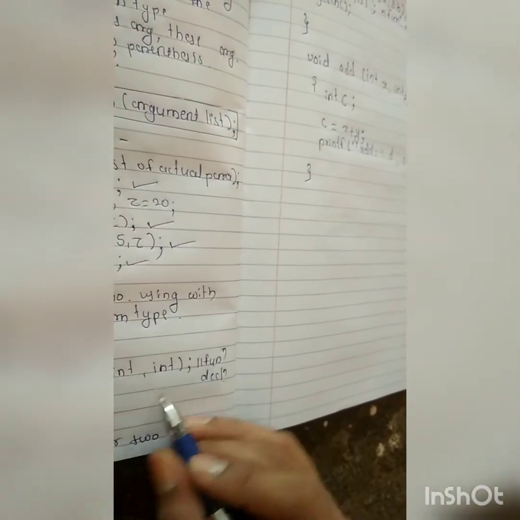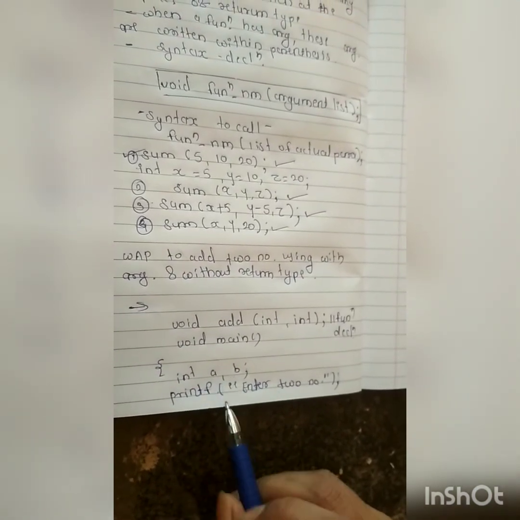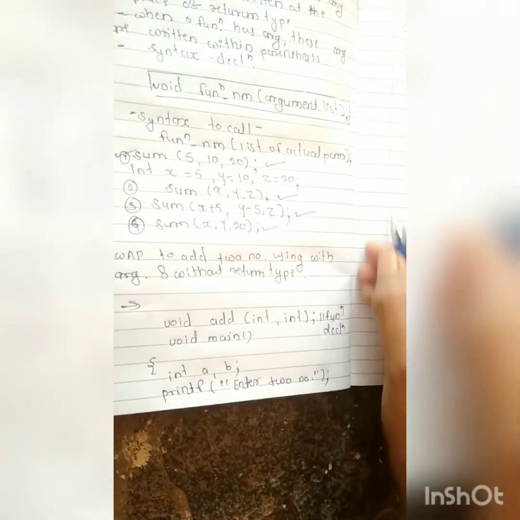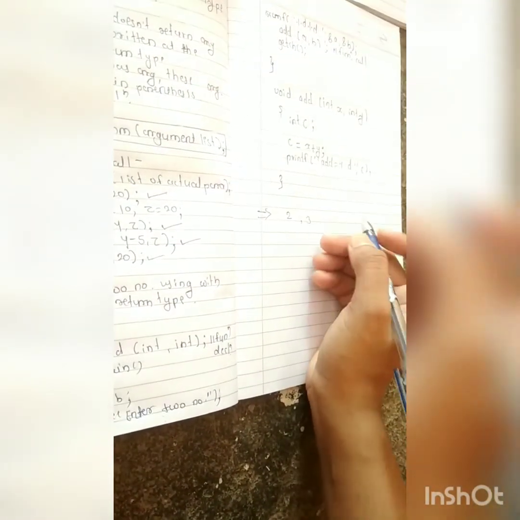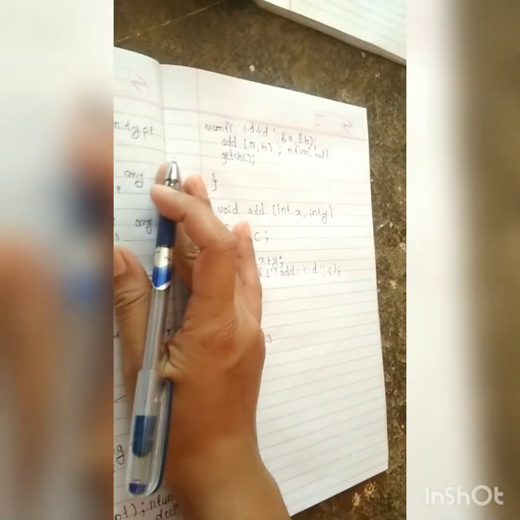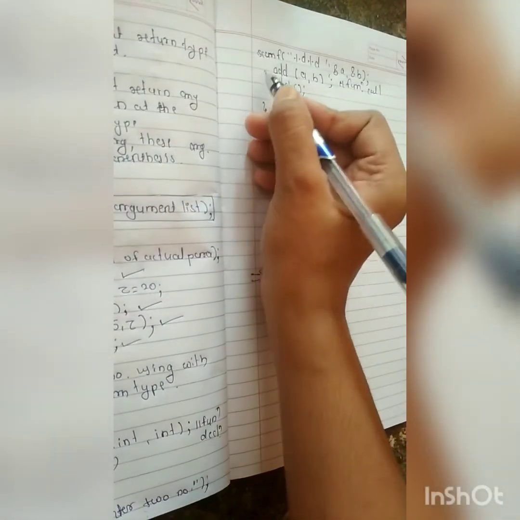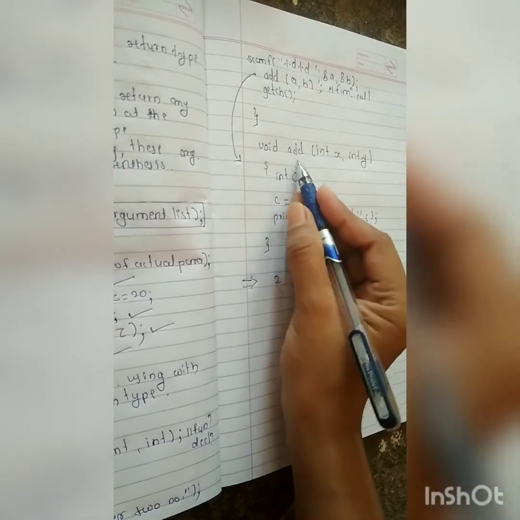In this example, in the main section, after declaring the function, we take two variables, integer a comma b. Enter two numbers means we enter, suppose, 2 and 3, and we call the function add. After calling this function, the cursor goes to the add definition.